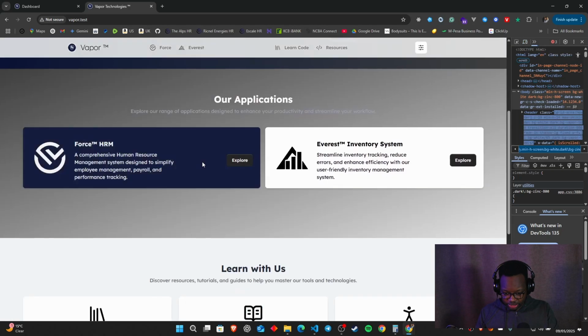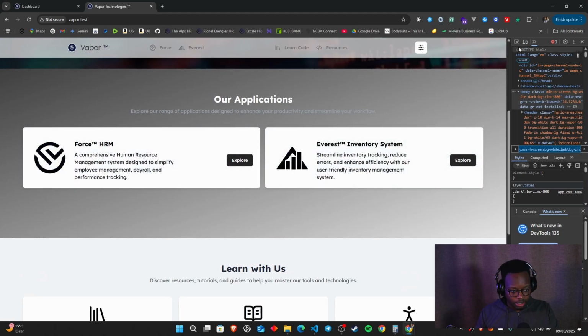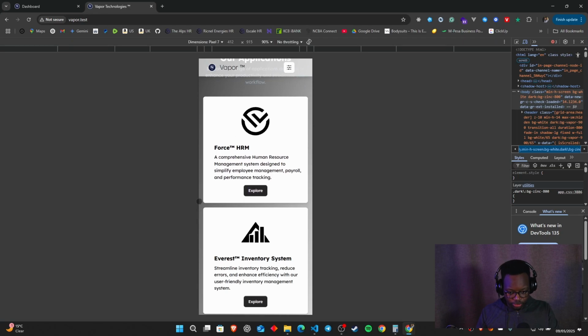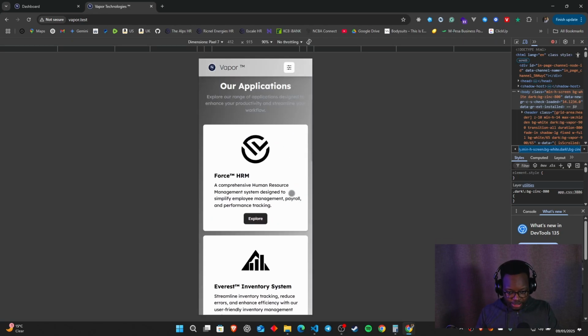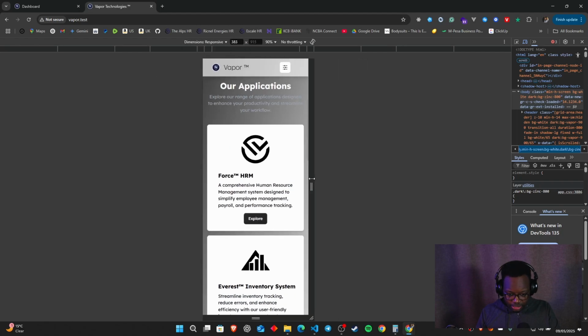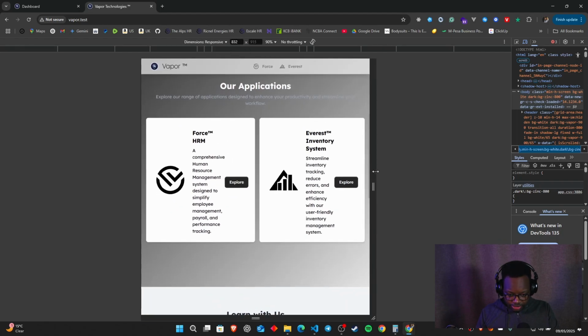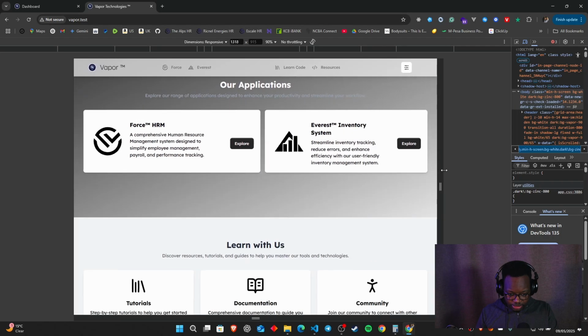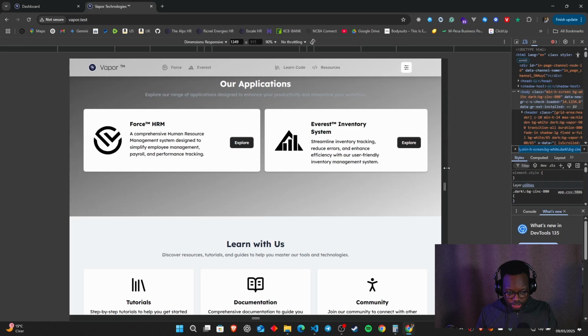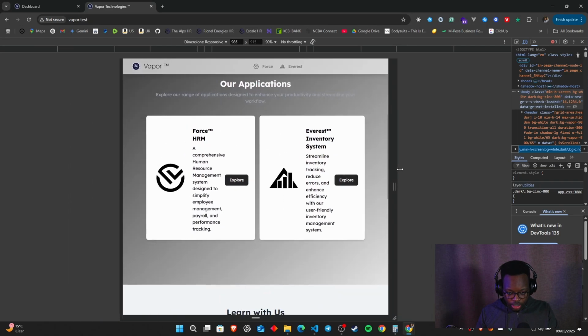The cards look like this by default. They're side by side, flex columns, right? One column, another column, and another column. But now when we do the mobile side, now they become rows. One row, another row, another row. So you can see that if we do responsive like this, it definitely changes from this point, changes from that point, and changes like that as well. So it has only two section changes, and that's all I just wanted to show.